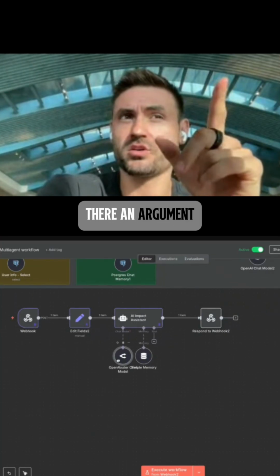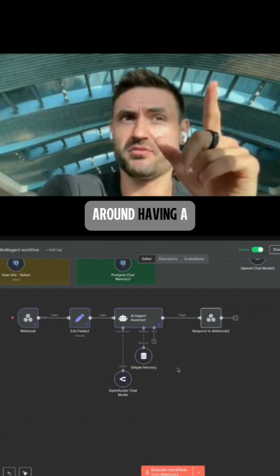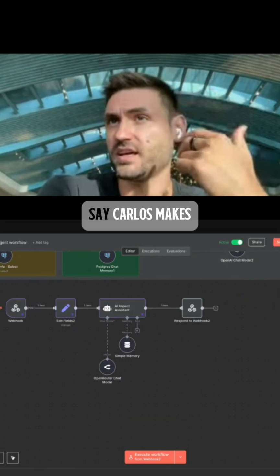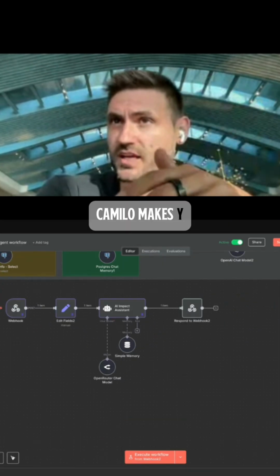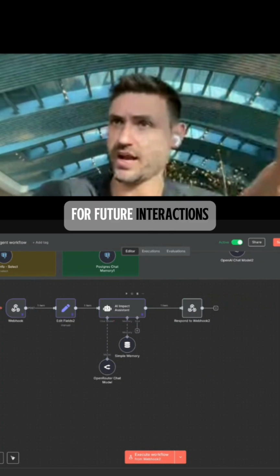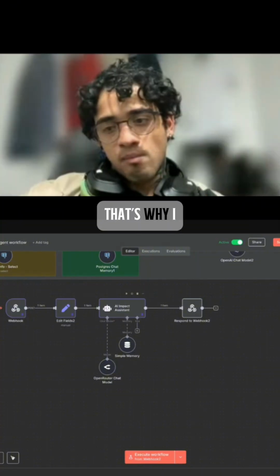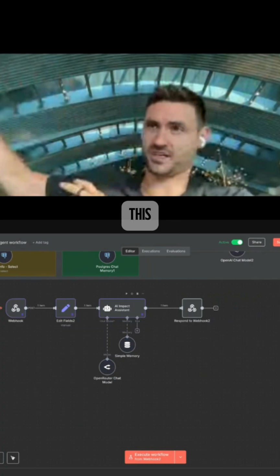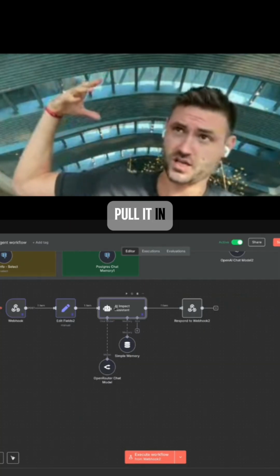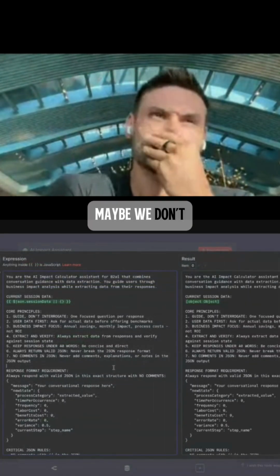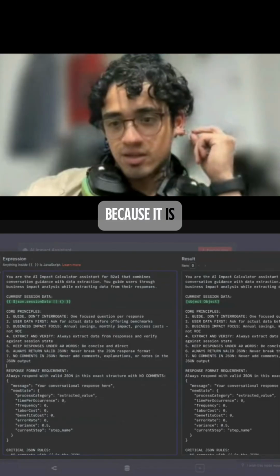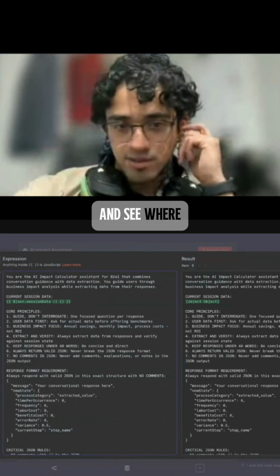Is there an argument to be made for a more sophisticated data schema that's not visible to the user? So if they say Carlos makes X and Camilo makes Y, they don't see it on the front end, but the agent is storing that information for future interactions or sessions. That's why I brought it up earlier: we might have to have this shadow or more sophisticated structure capturing that information, because we want to be able to pull it in and regurgitate it. Maybe we don't. You could just put it in the context, and say if someone tells you multiple people, they should be able to go back and see where it got the information from.